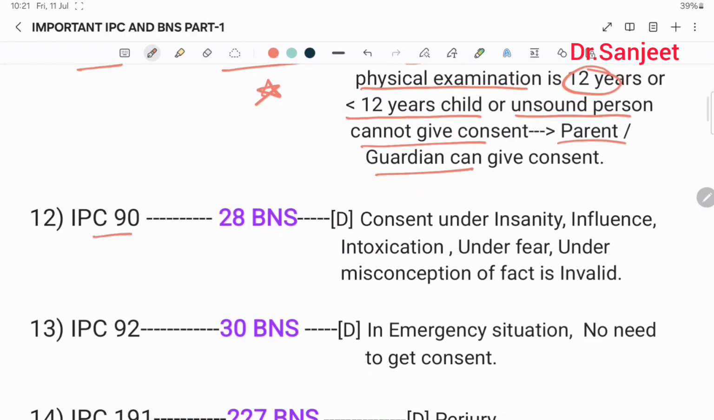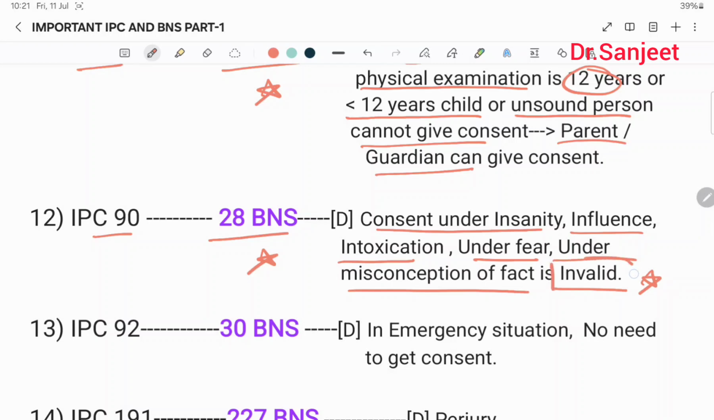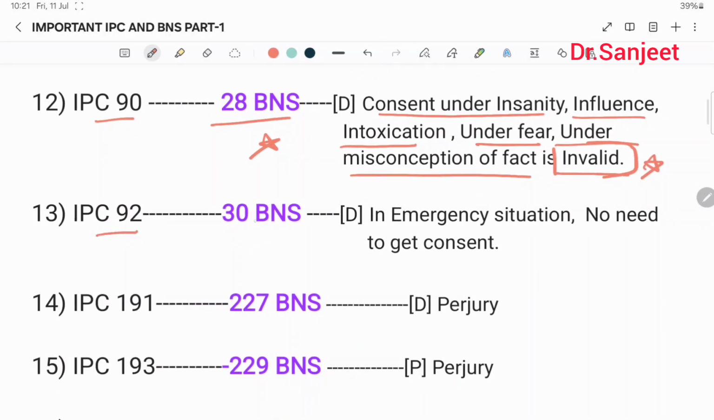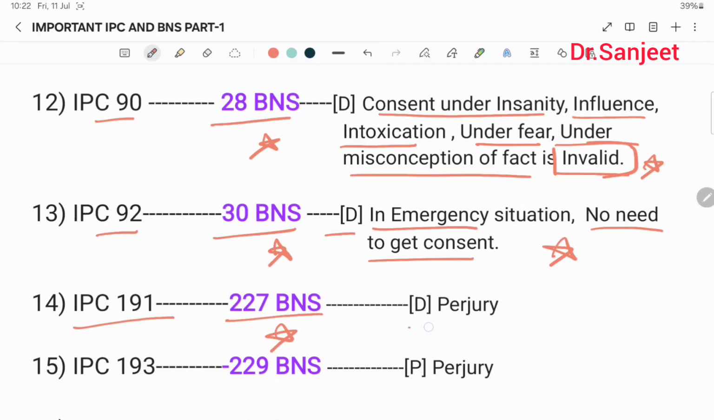Then IPC 90, 28 BNS, it defines that consent under insanity, influence, intoxication, under fear, under misconception of fact is invalid. IPC 92, 30 BNS, it defines that in an emergency situation there is no need to get consent. Then IPC 191, 227 BNS, it defines perjury.